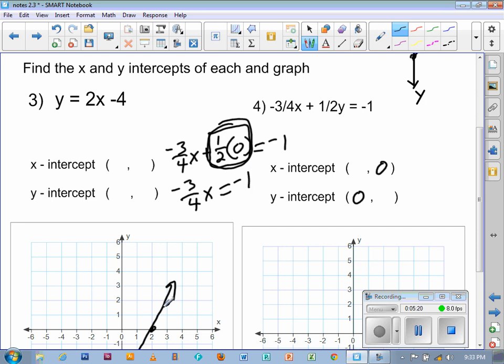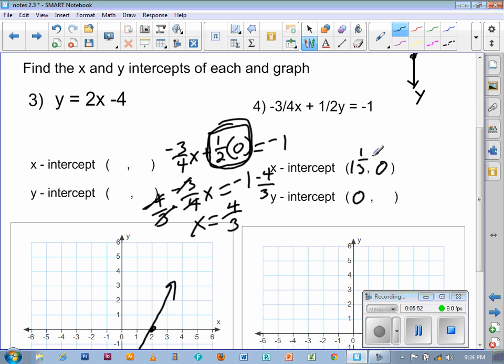So all we have left to do now is solve for x. Now this has a fraction in it, so I'm going to multiply both sides by the reciprocal of -3/4, which would be -4/3. If I do that, this all cancels out, leaving me with x equals 4/3, or if you want, you can write that as 1 1/3. That would be your x-intercept.